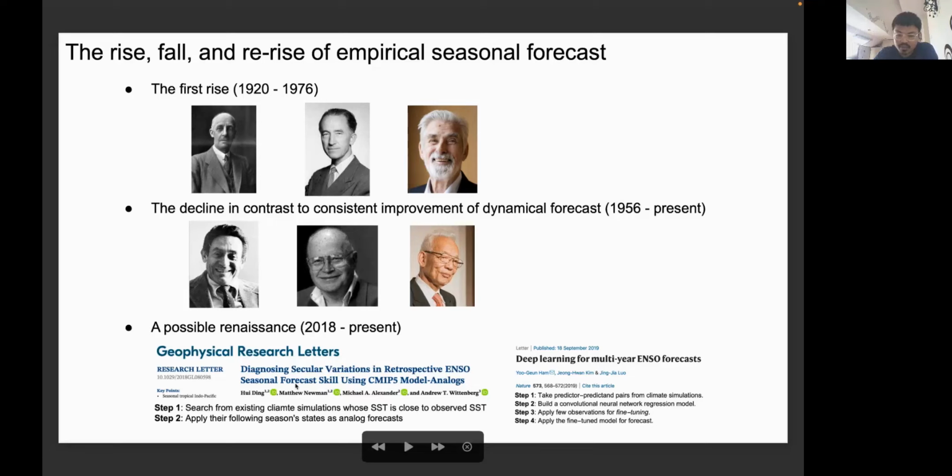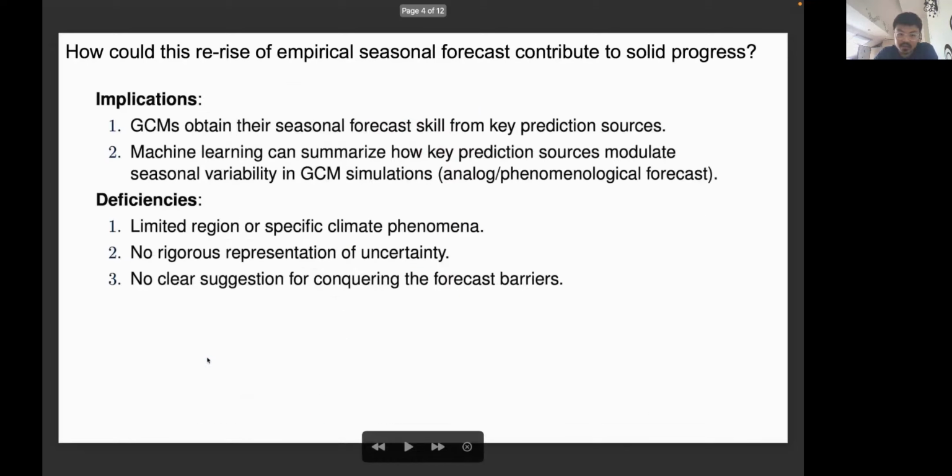Here are two very important papers. One is using singular value decomposition to find the states in climate simulations that are similar to observations, and then use the later states as the prediction and try to apply it in reality. The other paper, which is pretty popular right now, is deep learning for multi-year ENSO forecast. They take predictor pairs from climate simulations and build a deep neural network, a convolutional neural network, to predict the simulated relationship, and then fine-tune this relationship in reality. That is called this rise of empirical signal forecast.